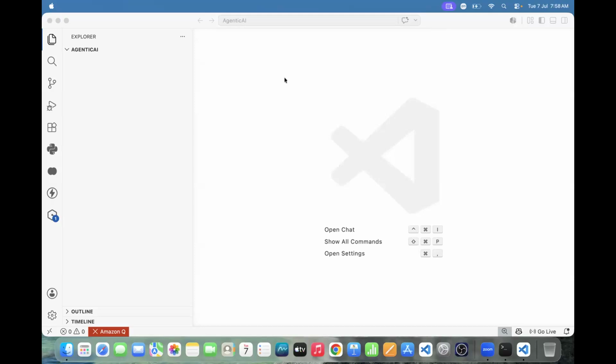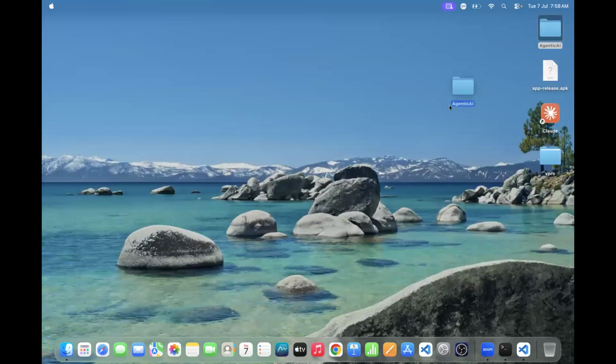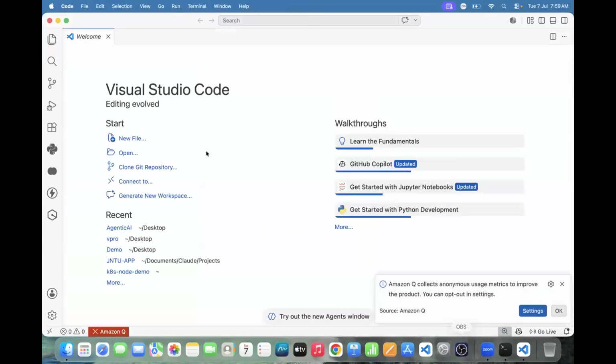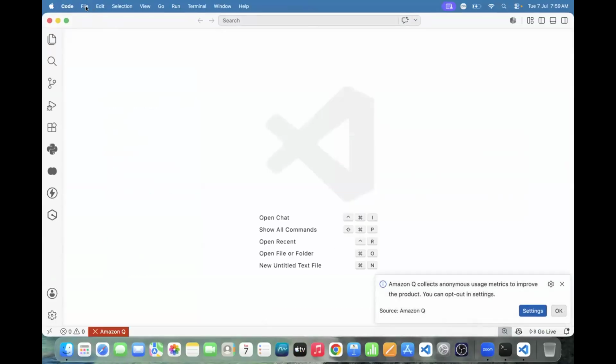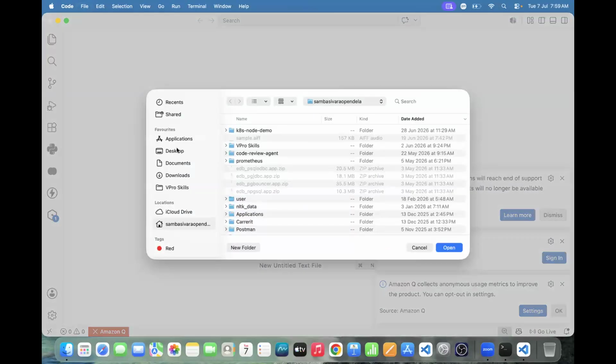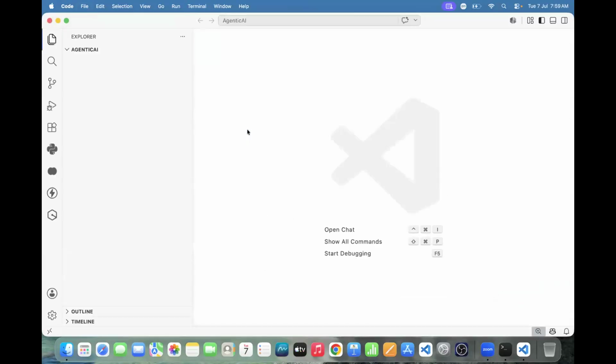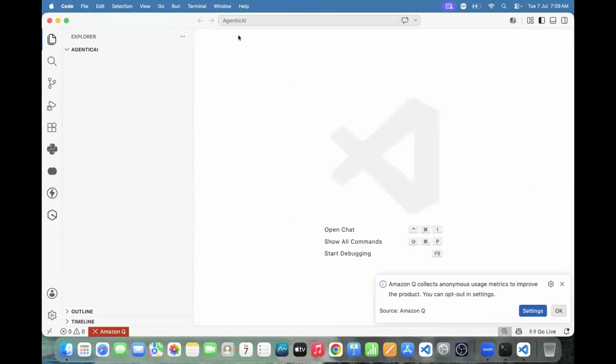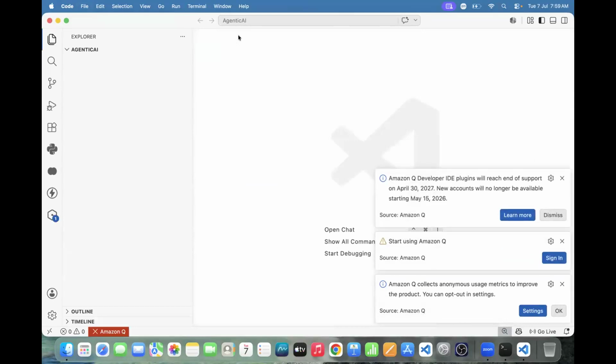Team, see this one. You people need to create one folder. This is the Agentic AI folder. Any space between Agentic and AI? No, never a space. This is which IDE? VS Code, Visual Studio Code. Please go to VS Code, then File, Open folder, Desktop, Agentic AI. Automatically, we are able to open Agentic AI.